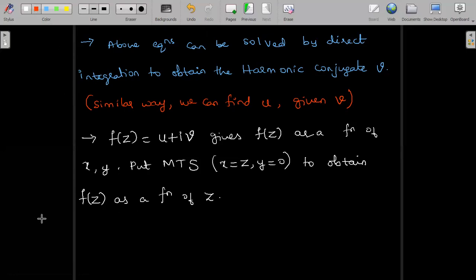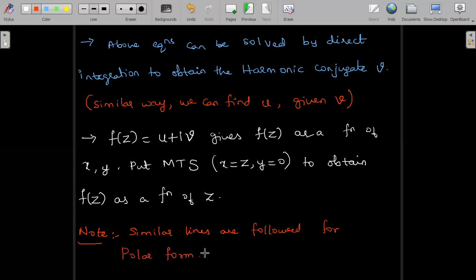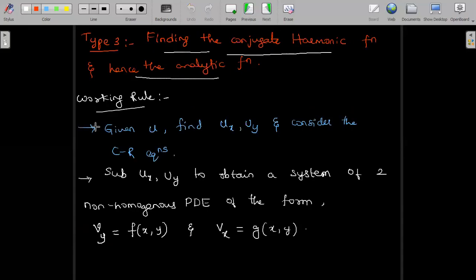Now we will note that for the polar form also we can work out on the same lines. Similar lines are followed for polar form. So this is the working procedure to find the conjugate harmonic function and hence the analytic function. Now we can discuss problems on the same.